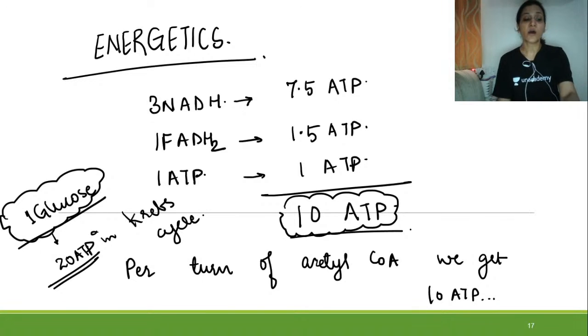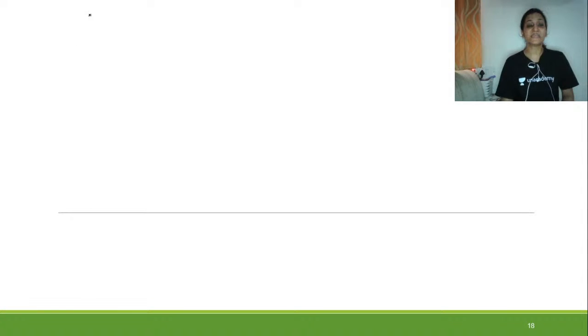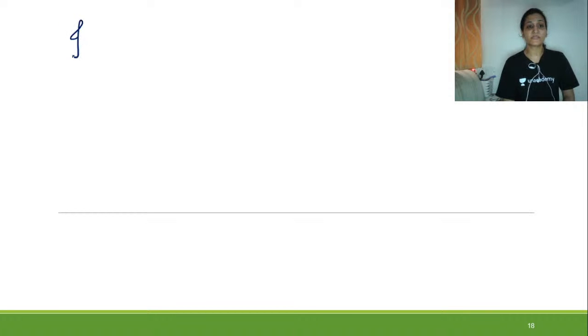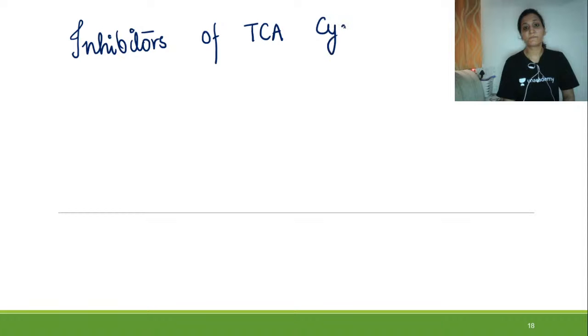Now, another important topic which we need to know over here is the inhibitors of TCA cycle. So I'll be telling you the names of the inhibitors and the enzyme which each is inhibiting.